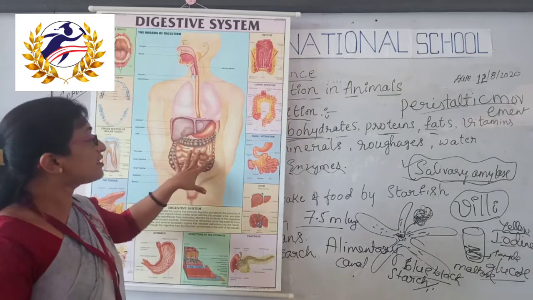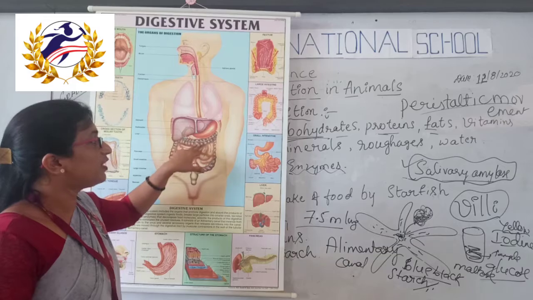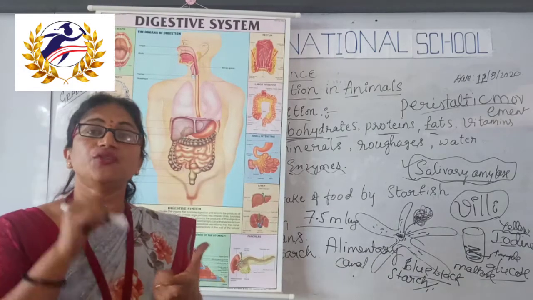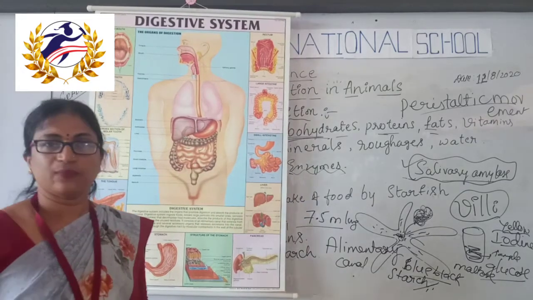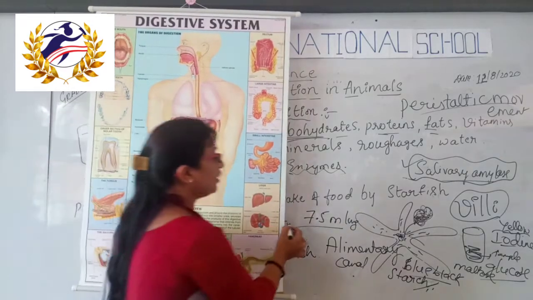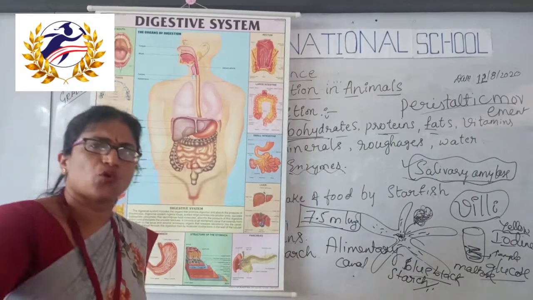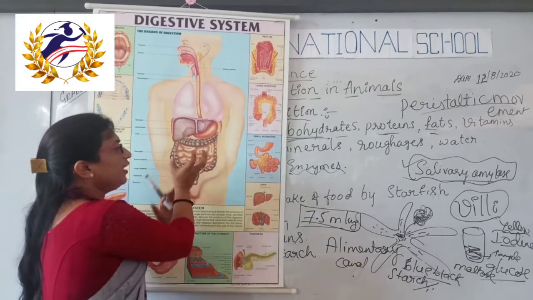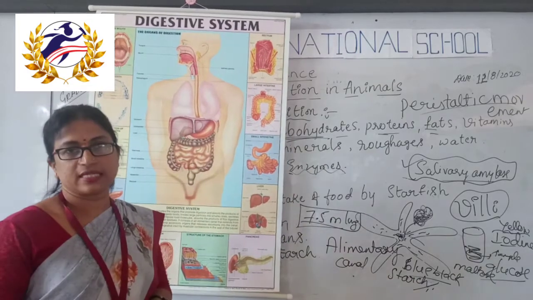Along with the food contents from the stomach, the digestive juices from the liver and pancreas also enter into the small intestine. This small intestine is about 7.5 meter long tubular structure which is coiled so many times in order to fit in a small space, surrounded by the large intestine.